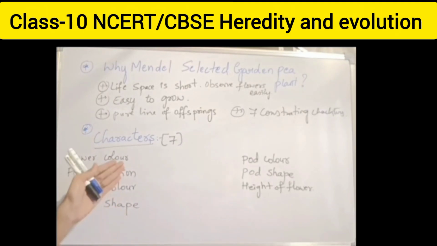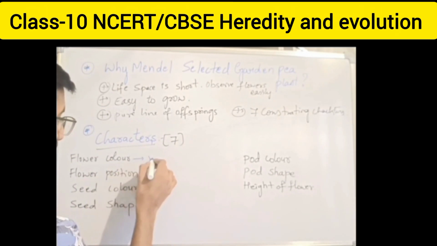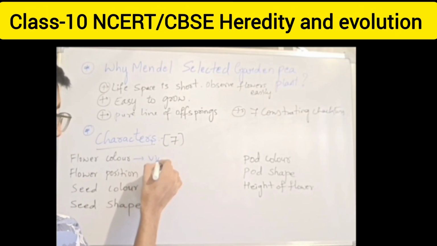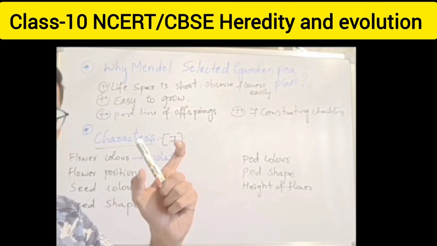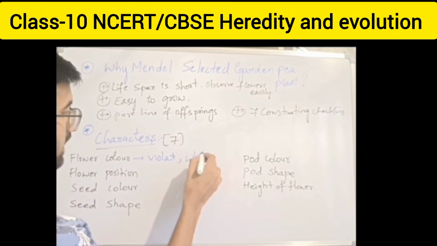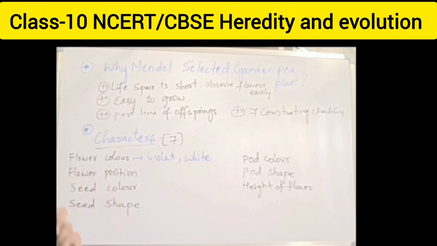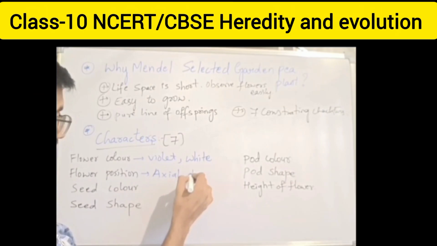In these we have 2 subdivisions each. What colors are available in this garden pea plant? Violet, and sometimes pink is also present, some whitish may be present. Okay, white. These 2 are the flower colors. Flower position: axial and terminal.